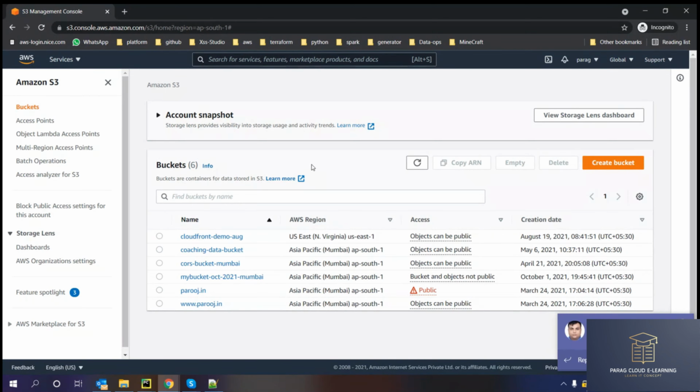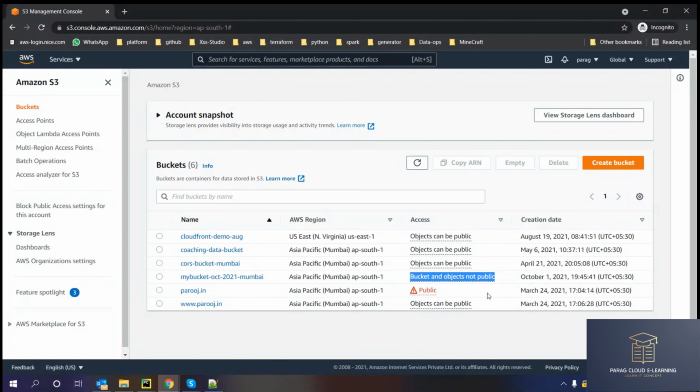Okay, what is public? It means you can access that bucket or that resource outside your AWS account. Right now, you can see the bucket which we have created is not public. The bucket and the object are not public, which means I can't access this bucket outside my AWS account.